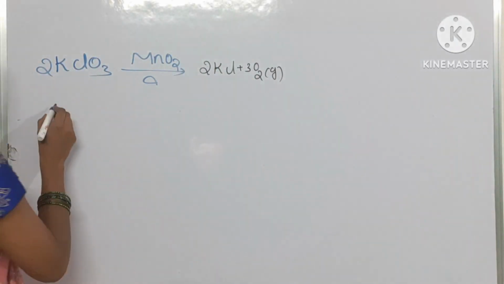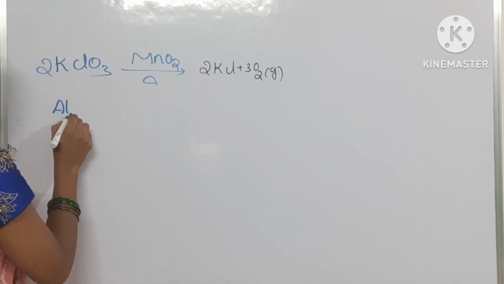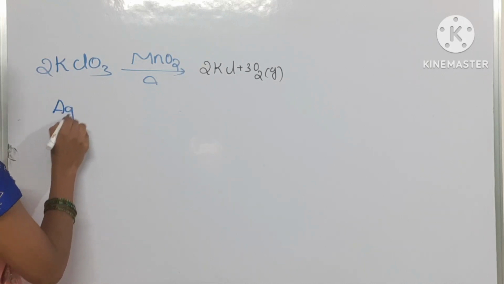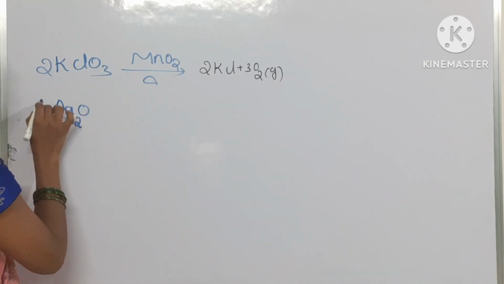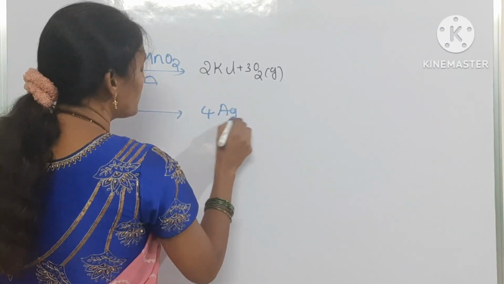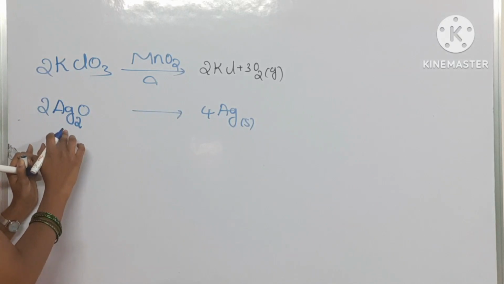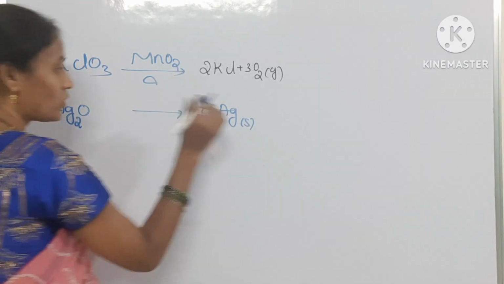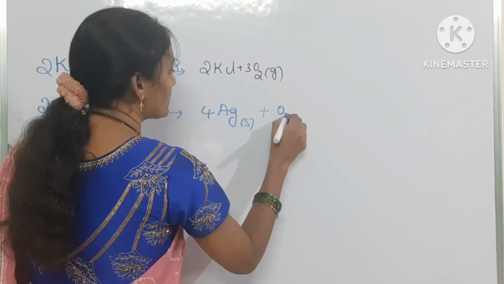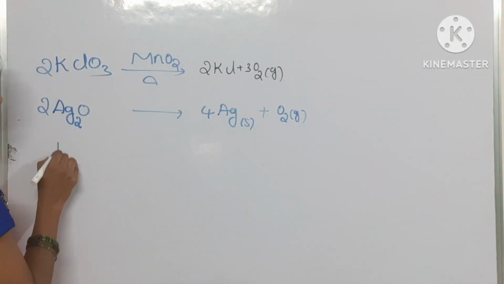You can see Ag2O, silver oxide, 2 moles you can take. So 4 moles of silver, silver oxide is reduced into silver solid, pure metal, and O2 gas will be formed.